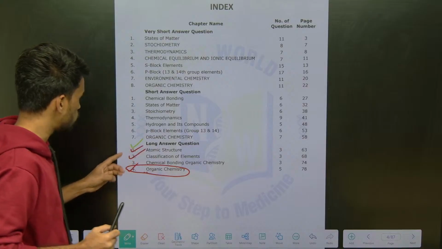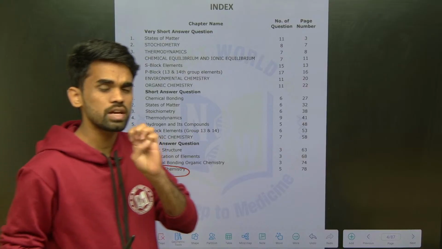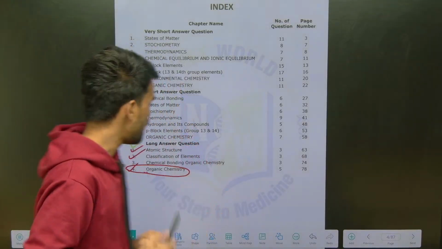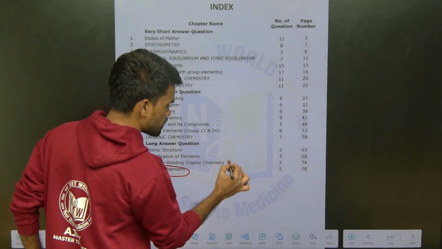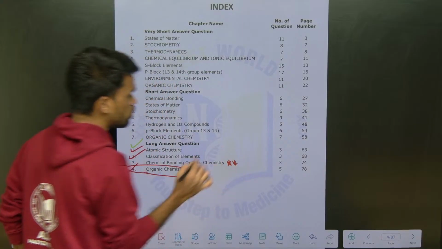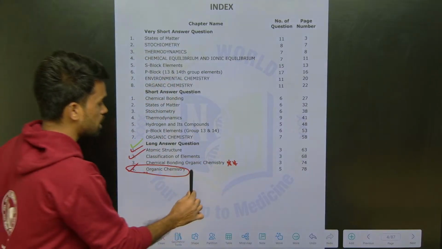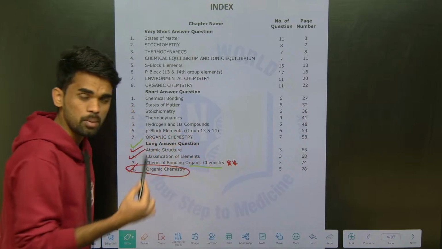These are the 1 to 4. So these are the 3 chapters you can expect LAQs. Okay, and there are some chances to ask LAQ question from this chemical bonding also. So now what we need to do, if this chemical bonding LAQ question does not appear, then the